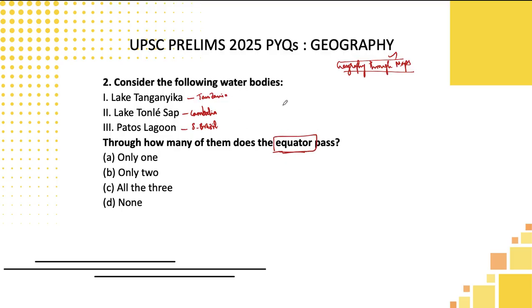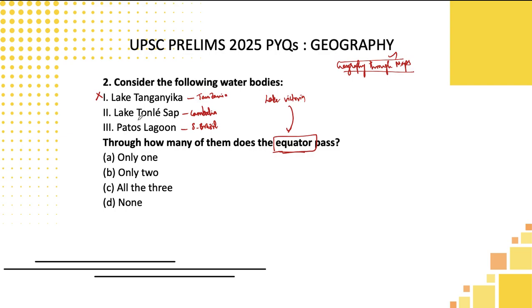Because Tanzania, if you could see, students, in Africa, while reading the basic physical features only, I will be telling my students, you need to remember only Lake Victoria, because through Lake Victoria only the equator passes and not through Lake Tanganyika. This is also very near to the equator, but the equator does not pass through this particular lake, only through Lake Victoria.